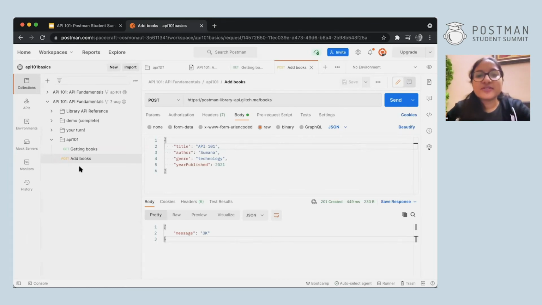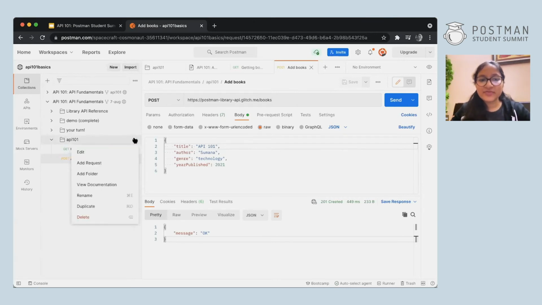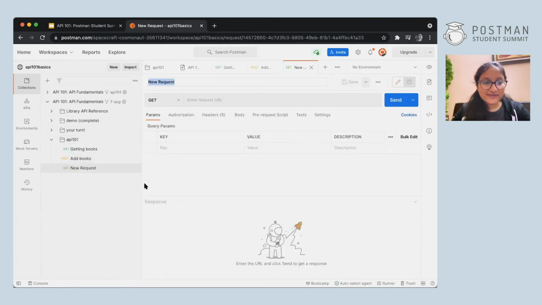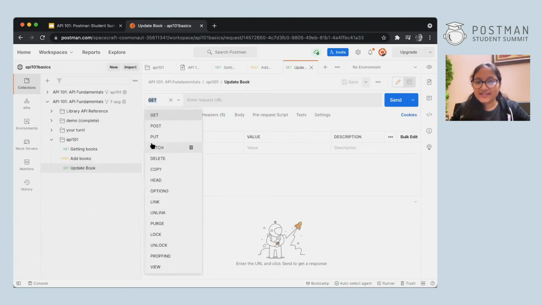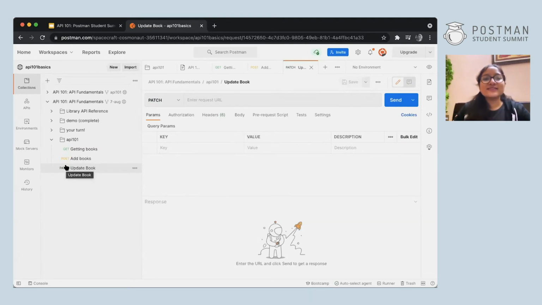All right. So for creating the new request, which is the patch request, we will again create a new request. How do we do that? Click on the folder here, click on the 3 dots and click add request. Now we can name this anything as we will be updating information in it by using patch request. So let me write update book. Now I will change the get method to patch. Patch is the 4th one right here. And let me just save it so that you can see patch over here as well. We have created the basic patch request.